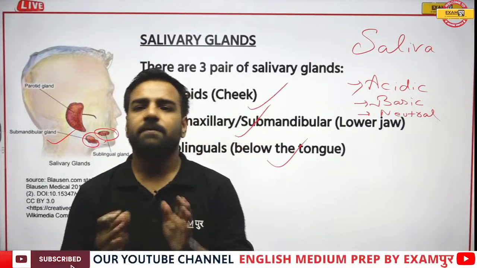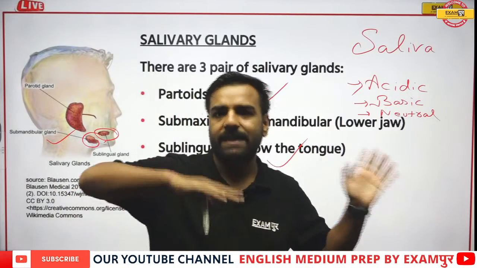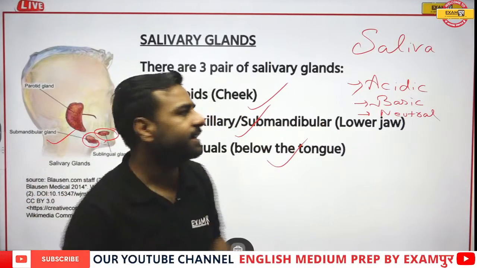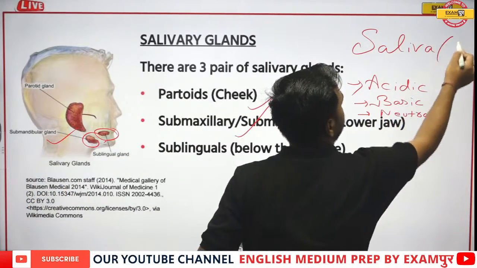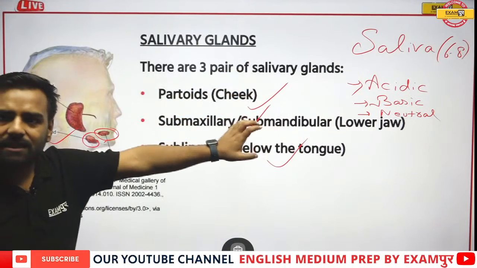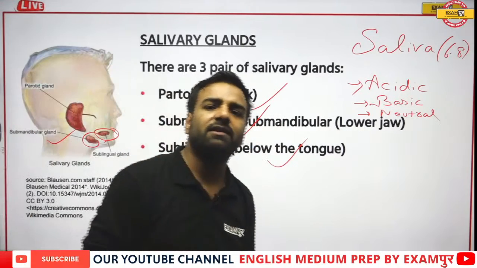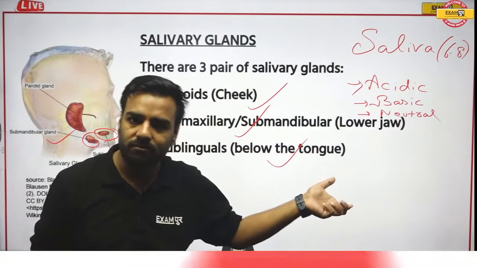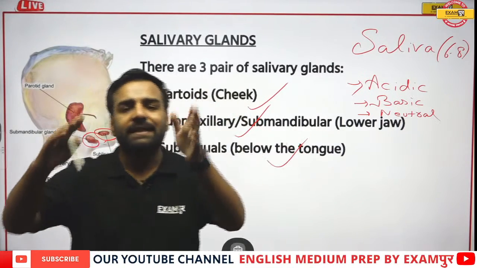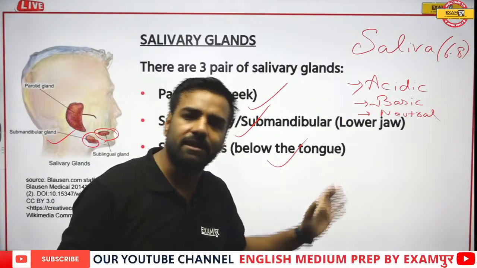Okay. See, if I talk about its pH range, it actually varies from acidic to basic in nature, but I can say that it is slightly acidic because on an average its pH is around 6.8. Since its pH is around 6.8, we are aware that below 7 the value denotes acidic nature, isn't it? And because of its acidic nature, bacteria and other microbes are actually killed. So do not forget, it is slightly acidic in nature.